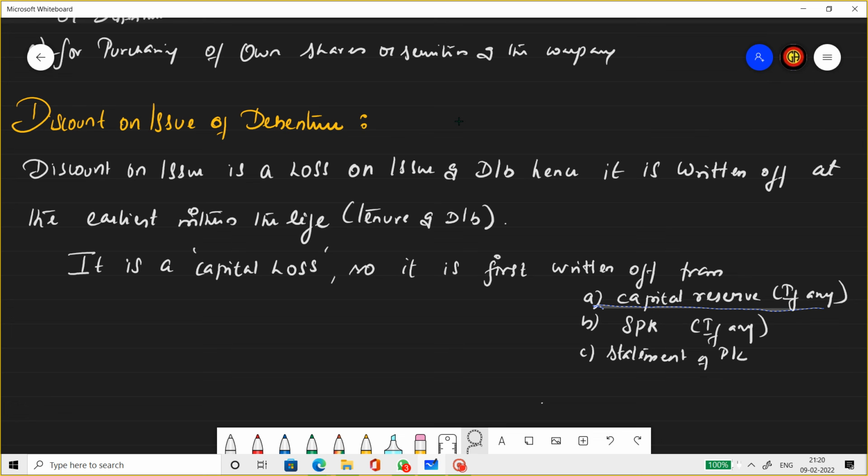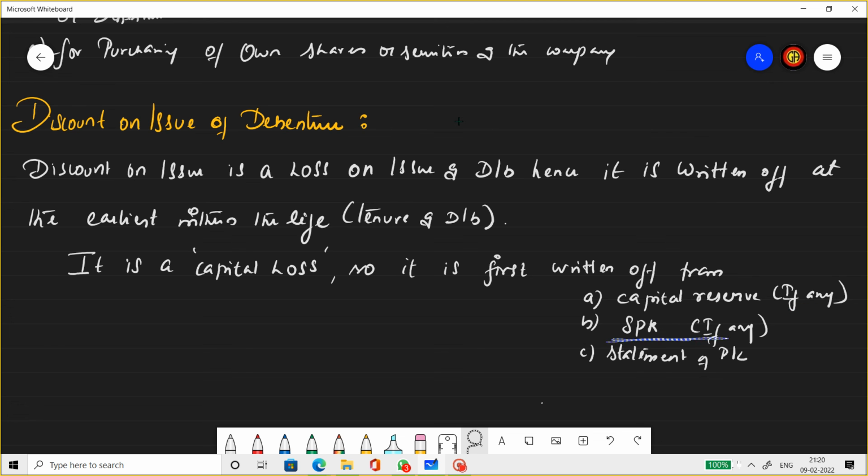When shares are forfeited and reissued, the profit on forfeiture will be transferred to the capital reserve, the net. So that is where we get a capital reserve fund. So this capital loss can be set off from the capital reserve, if any. If any, so it's not a must that every time you have this. If you have, utilize it as a first priority.